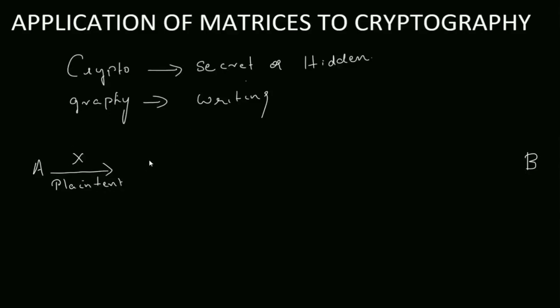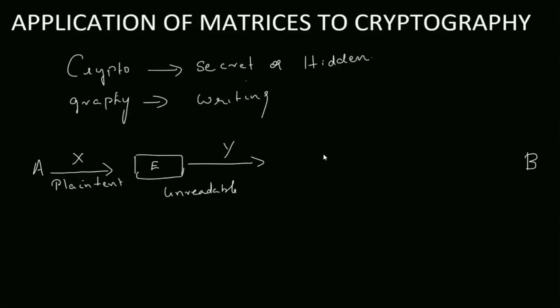Now he will encode it. Encoded means he will change that plain text message into an unreadable form. That is called encode. So he is encoding it, and then this message will come out as some other message, Y.